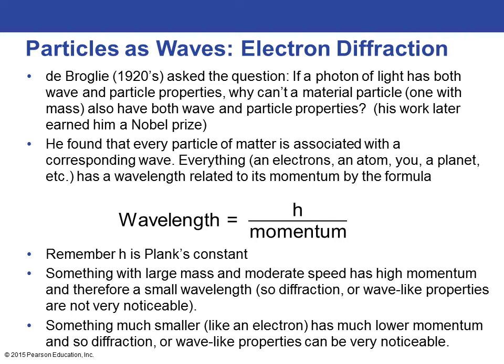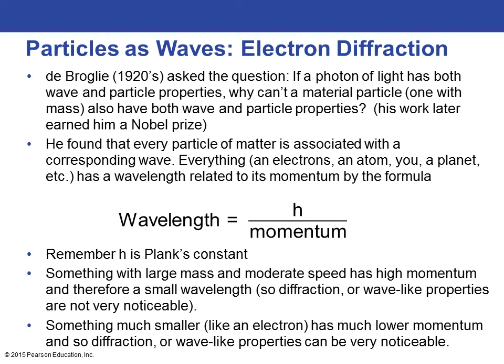So things with high momentum, like that big boulder, like yourself, or any other thing really that we can see, is going to have a very small wavelength associated. In fact, a wavelength that's so small that you're not even going to notice it. So you don't see people out there moving around in wave-like patterns.